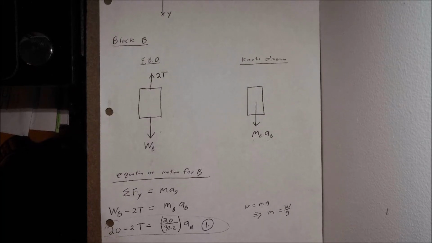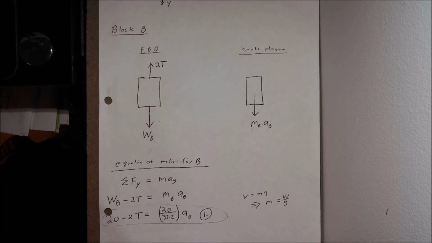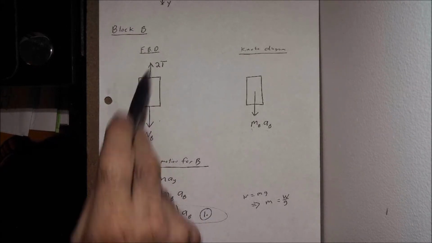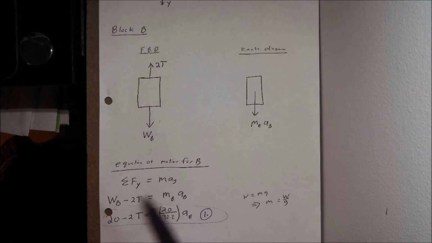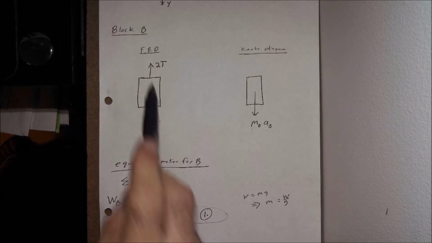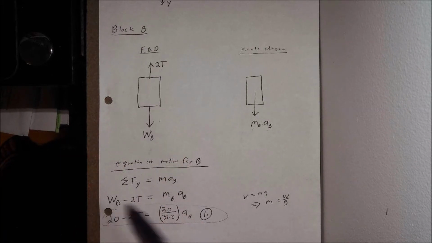So for the equation of motion, just for block B on its own, we now have my free body diagram, my kinetic diagram. I can plug right into my equation of motion. I go to Newton's second law, summation of force equals mass times acceleration, applied to this specific problem for block B, where I'm dealing with only the y direction. Separate that out, so just the y, summation of forces in the y direction is equal to mass times the acceleration in the y direction. What are the summation of my forces in the y direction? Go right back up to my free body diagram. I can plug those right in.